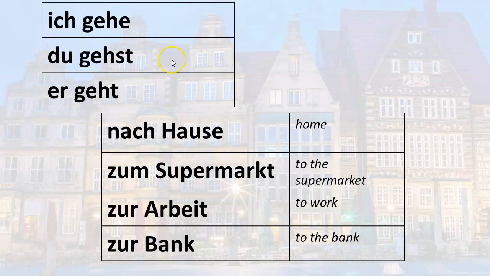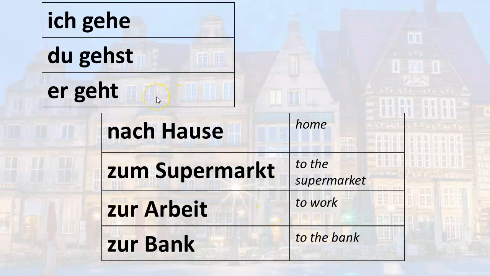You go. Du gehst. You go home or you're going home. Du gehst nach Hause. You go to the supermarket or you're going to the supermarket. Du gehst zum Supermarkt. You're going to work. Du gehst zur Arbeit. You go to the bank or you are going to the bank. Du gehst zur Bank.